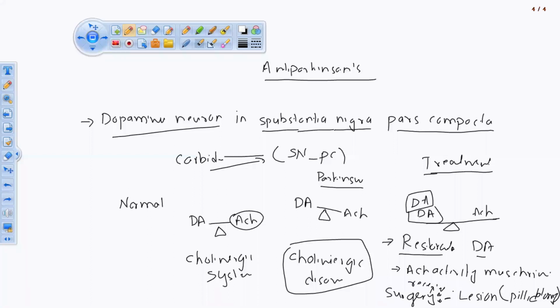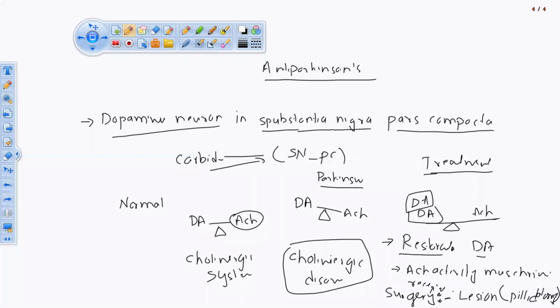ठीक है, so this lesion or operation can be done by reducing the dark pigment which is present in that part of the brain. We are going to oxidize it with the dopamine, activate the neurotransmitter and decrease the level of dopamine. जैसे decrease level dopamine का हो जाएगा, acetylcholine का itself it will get increase. ठीक है, so this is about the introductory part of your Parkinsonism.